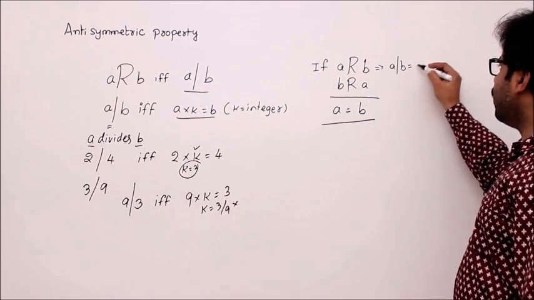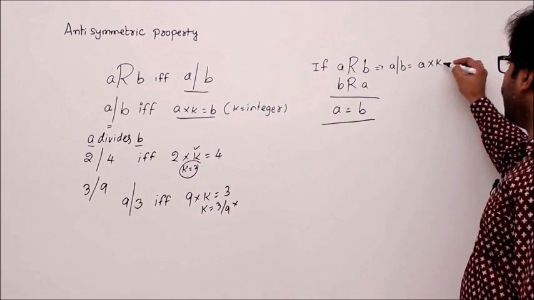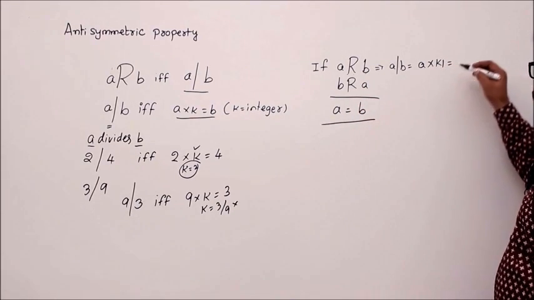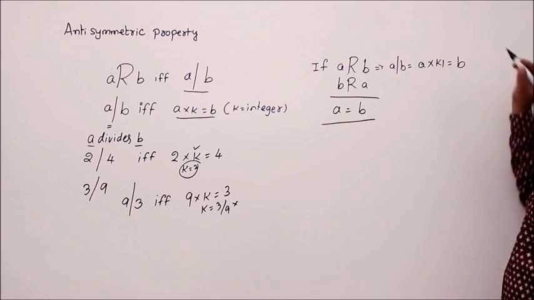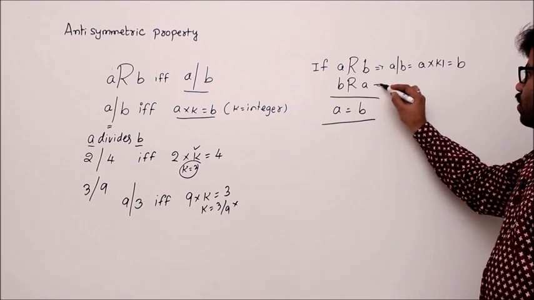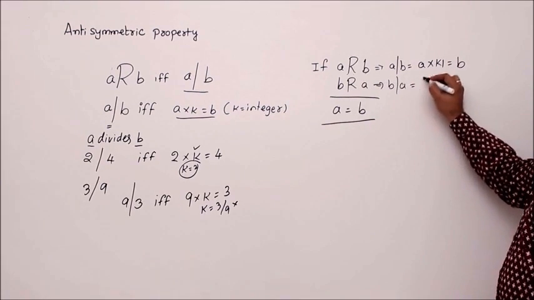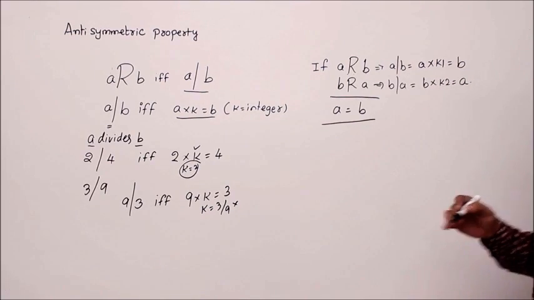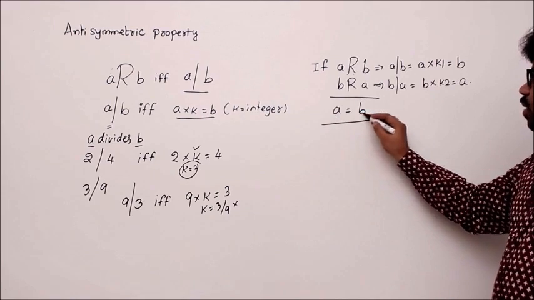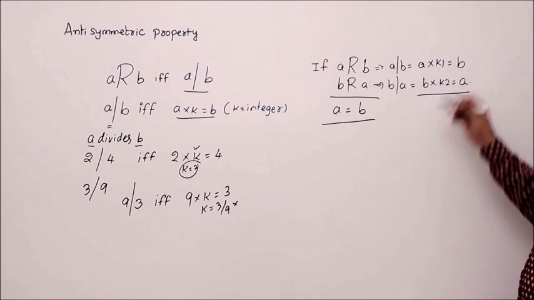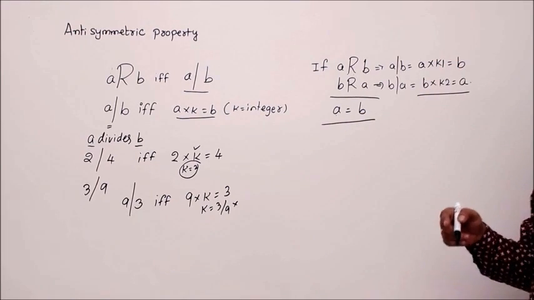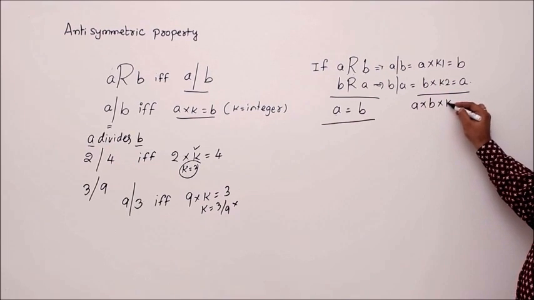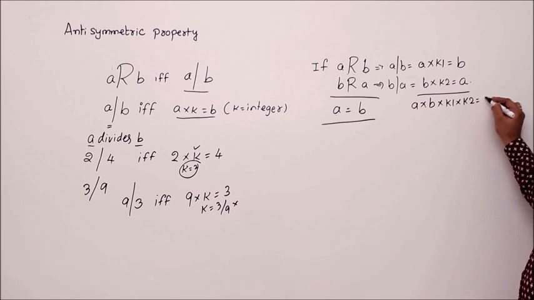But whenever A divides B, then A into some K, let me take K1 because I am going to use one more integer here, A into K1 equal to B. If B relates to A is true, then B divides A. So B into K2 equal to A, isn't it? Okay. How to get a condition between A comma B? For that, first I will take the K1 and K2 values. Let me multiply them: A into B into K1 into K2 equal to A into B.